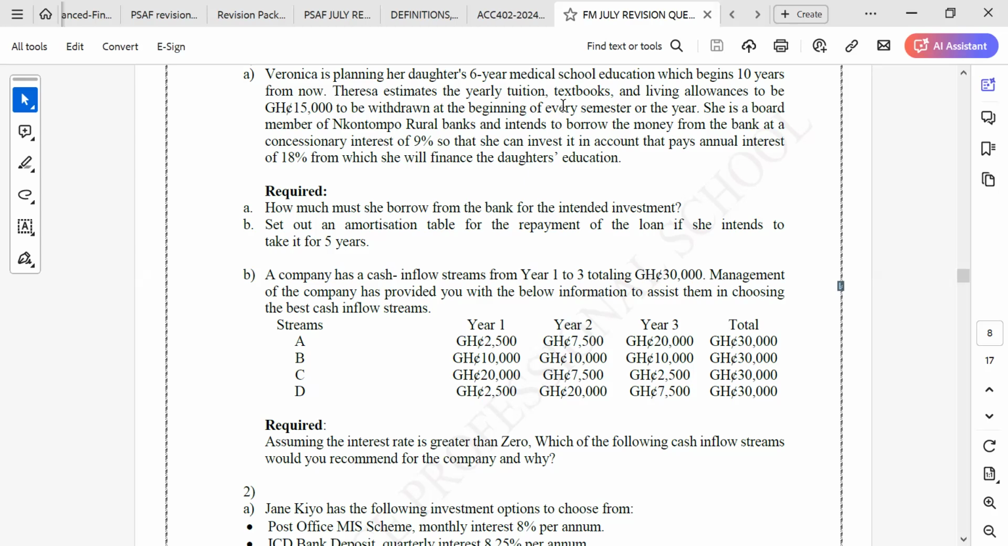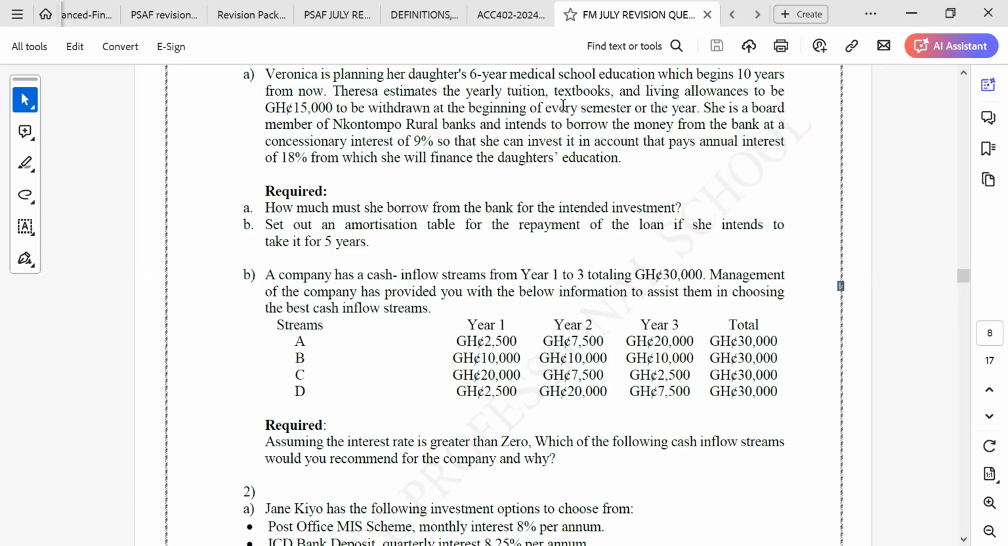What we do is that we try to use a discount rate, because the question is saying, assuming the interest rate is greater than 0. So you just pick any interest rate yourself. Then use the rate to present value all the cash flows under the various streams. Then you look at the one that is giving you a higher present value today, and that is what you are going to pick.